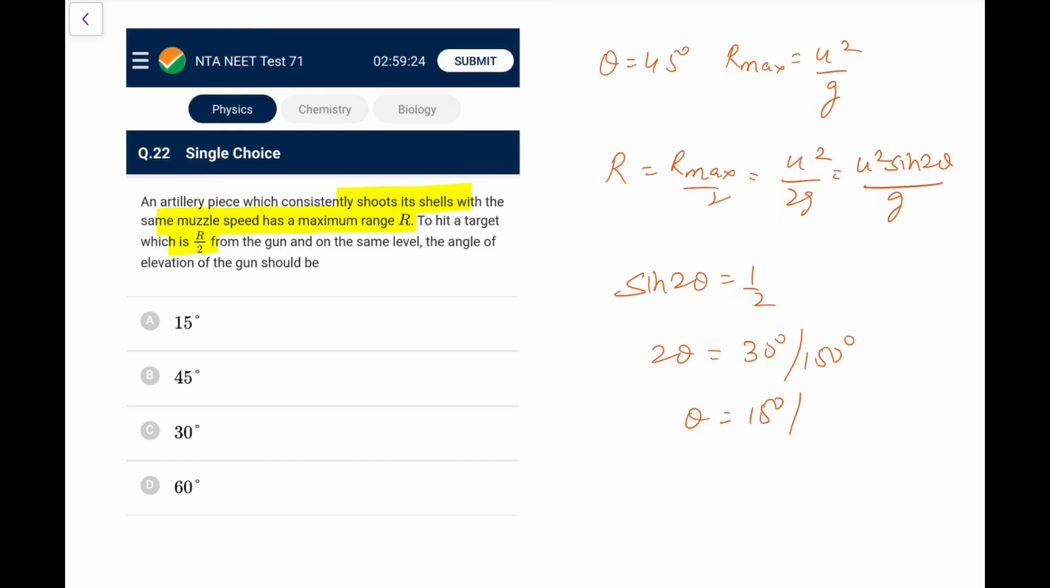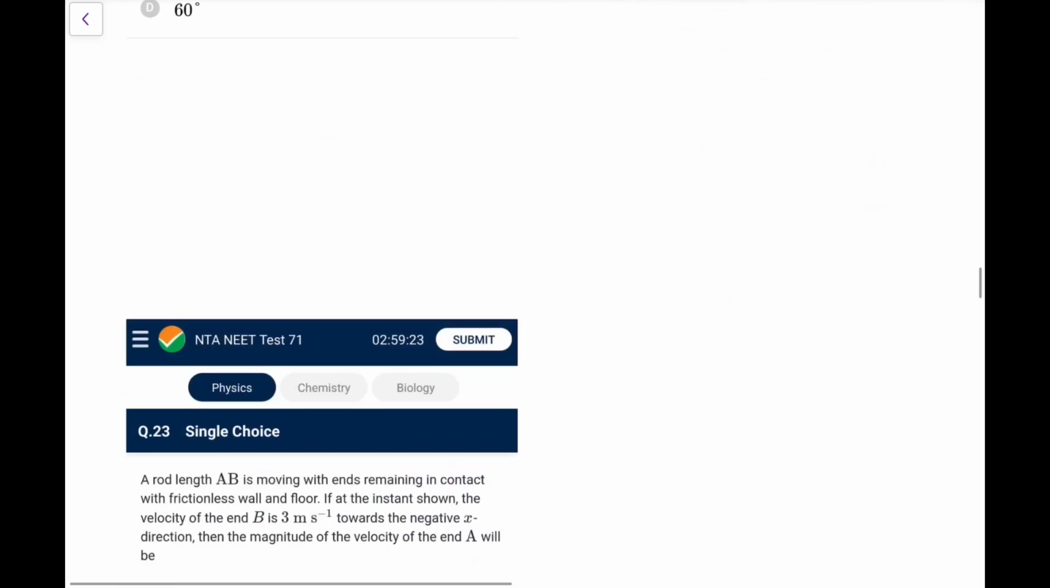So you have theta as either 15 degree or 75 degree, both will suffice, so 15 degree is the available option out of these. Next one,